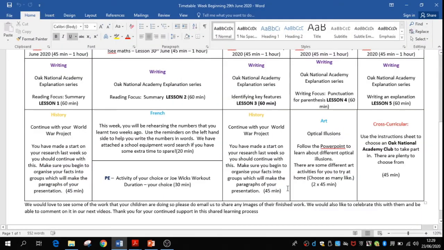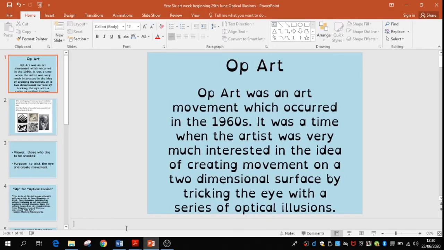And back to the timetable. Finally, the last piece of work that you have to do is an art piece. And again, pulling up the PowerPoint that's on the school website, the art that you'll be doing this week is op art, which was an art movement which occurred in the 1960s. It was a time when the artist was very much interested in the idea of creating movement on a 2-dimensional surface by tricking the eye with a series of optical illusions.